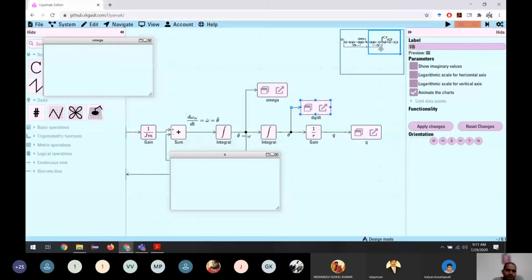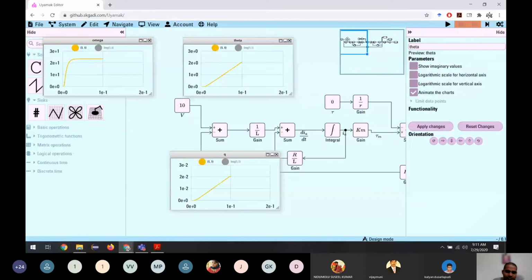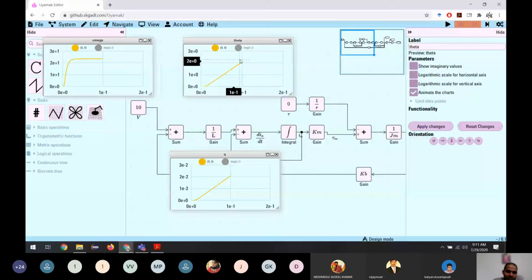So it is theta. Let us see by running this. If you give 10 volts as the motor voltage, what is happening? The velocity is 0 initially, it is increasing, reaching a certain value and staying there forever. And if you see the position, it is at 0 and slowly increasing, and the same happens with the motor as well. This is a behavior which we expect.